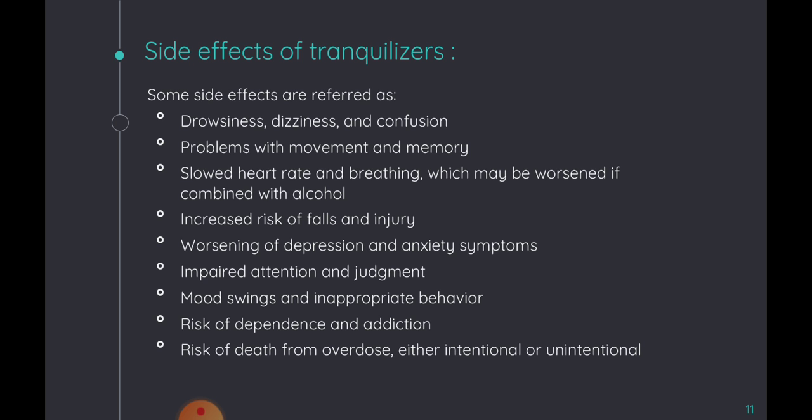There are basically two types: the first is SSRIs, which stands for selective serotonin reuptake inhibitors, and the second is benzodiazepines. SSRIs increase the available level of serotonin. What is serotonin? Serotonin is a neurotransmitter, a brain chemical that is associated with the regulation of our mood and anxiety. But SSRIs tend to produce some stomach upset when first taken.